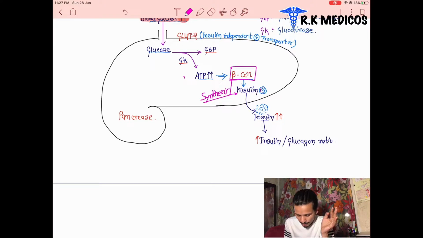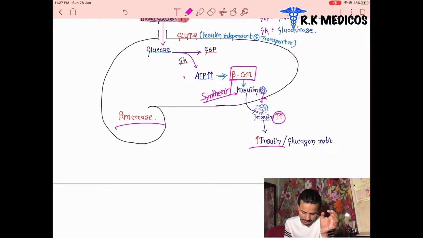The beta cells produce insulin inside the vesicles, and through the process of exocytosis, they release insulin outside. This insulin goes to the different parts of our body and acts on the different receptors, and the uptake of glucose occurs, and the different cells survive in this way.